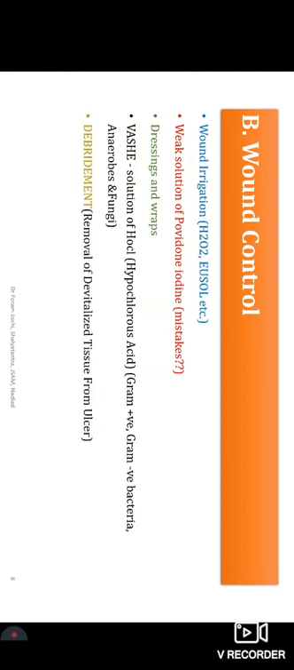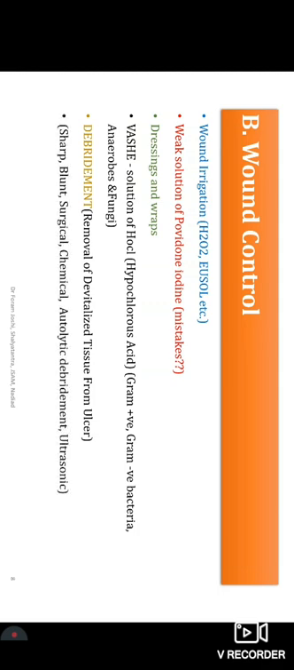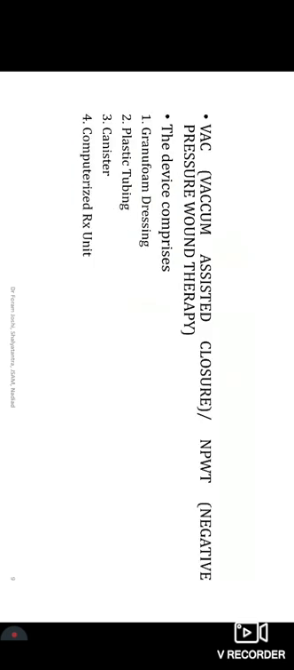Another is debridement, which we do in clinical practice, that is removal of devitalized tissues from the ulcer. These are the different methodologies for the different indications of non-healing ulcer management. Then biodebridement, the maggot therapy. In Ayurveda we use leech application, and that also works as a biodebridement method. Then VAC, that is vacuum assisted closure, or negative pressure wound therapy.